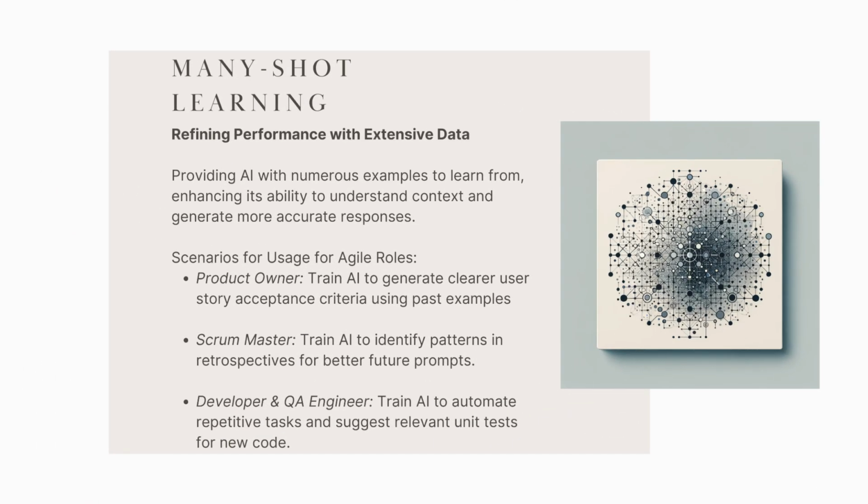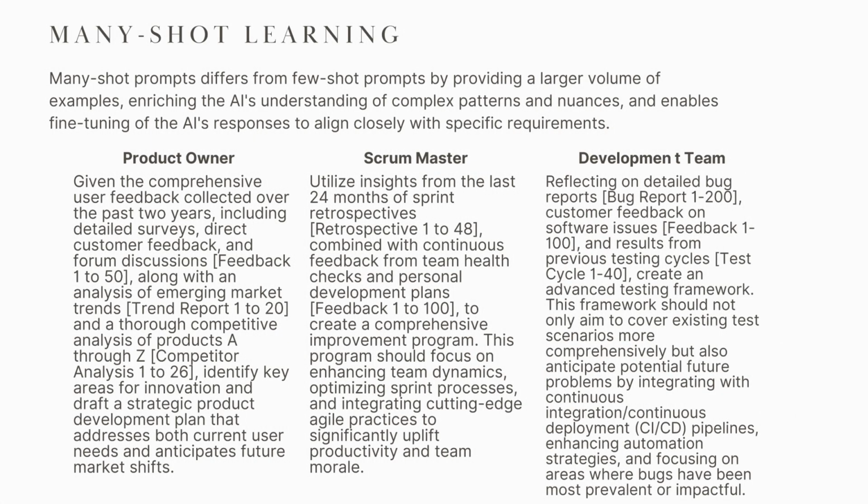Building on this idea, we have many-shot learning. As the name implies, this involves providing the AI with a large number of examples, dozens or even hundreds. The goal here is refinement. You're moving from quick adaptation to deep, nuanced understanding. For a product owner, this could mean feeding the AI years of past user stories and acceptance criteria. The AI can then learn your specific format, your team's language, and the subtle patterns that make a story clear and actionable. It's like training a new team member by having them study your entire project history before they write their first line of code.